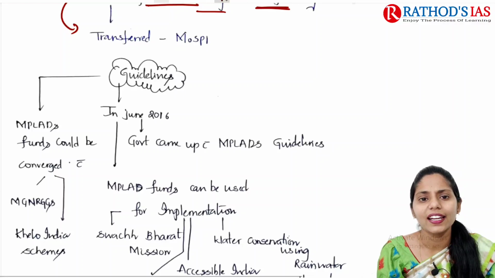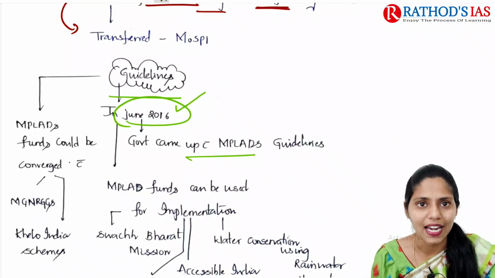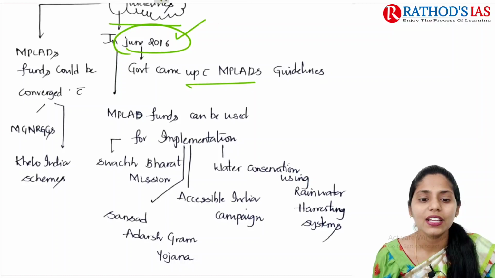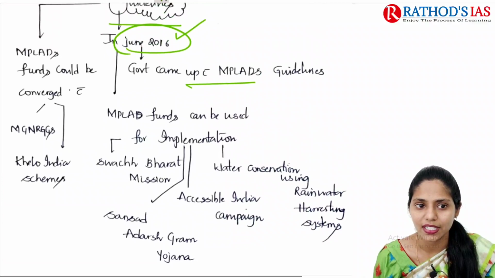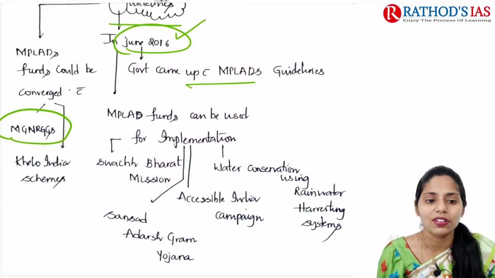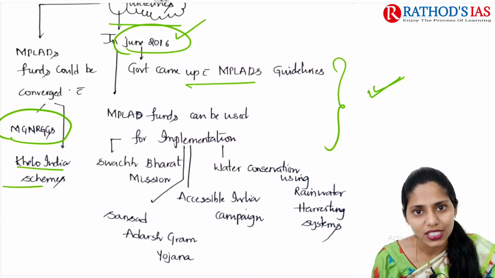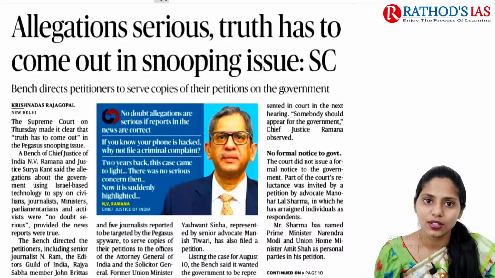If you're talking about guidelines of this scheme, in June 2016 the government came up with the MPLADS guidelines. MPLADS funds can be mainly used for implementation of Swachh Bharat Mission, Sansad Adarsh Gram Yojana, Accessible India campaign, water conservation using rainwater harvesting systems, etc. And these MPLADS funds could be converged with MGNREGA as well as Khelo India schemes. So these are some important guidelines. Overall, these are some important things that you need to remember from this topic. And now let us move on to the next topic.